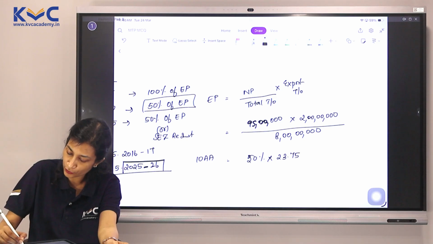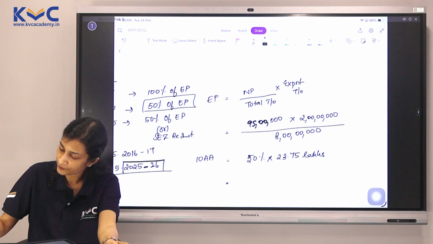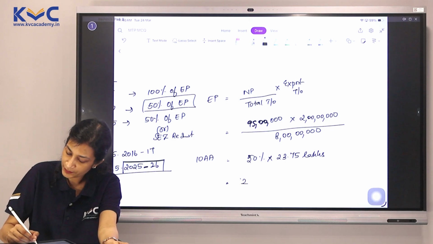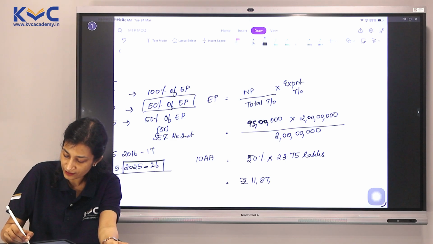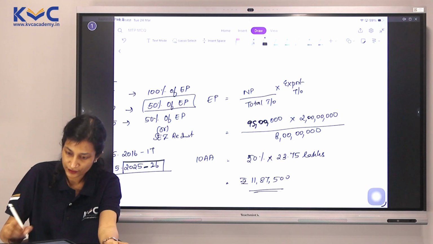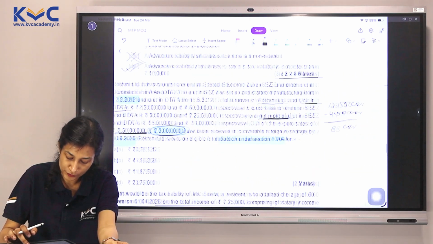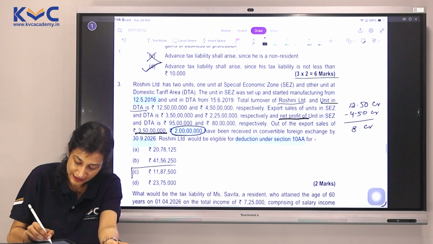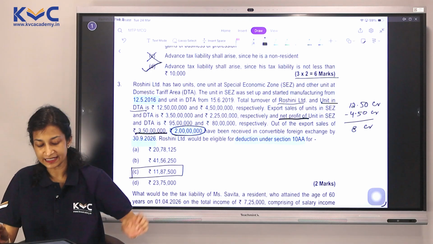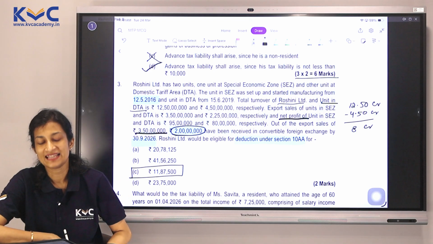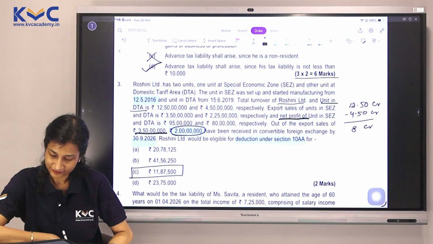When multiplied with all of this, it would be rupees 11,87,500. So let's see if we have that in our options. Option C, 11,87,500. That's our answer.